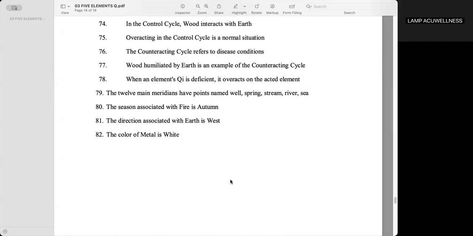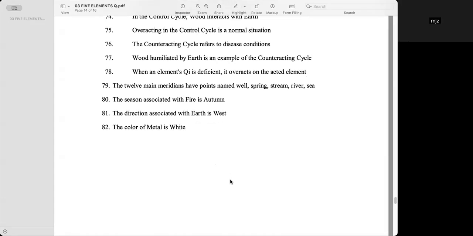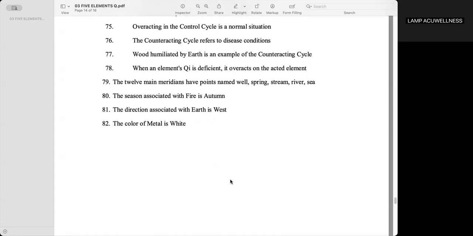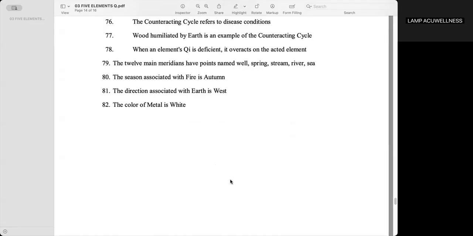Overacting in the control cycle is a normal situation. The answer is false. The counteracting cycle refers to disease conditions. True. Wood humiliated by earth is an example of the counteracting cycle. The answer is true.